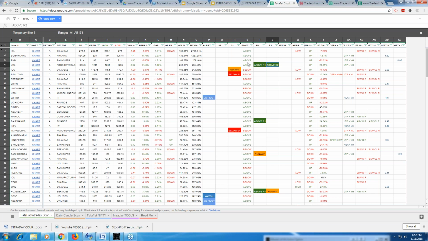So this pivot matters a lot. The moment a stock in intraday goes below the pivot point, it means the stance has become weak. If it is above the pivot point, the stance is positive. Then you can see here, these are above R1. These are the stocks above R1. Which stock is this? Bajaj Finance. This is PC Jeweller. So these are all above R1, which means there is something about to happen in those particular stocks.